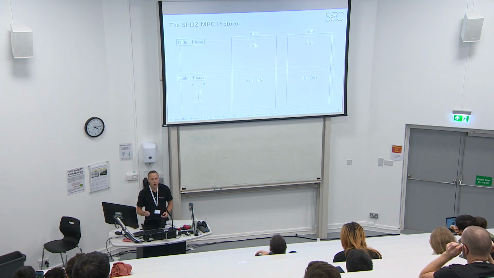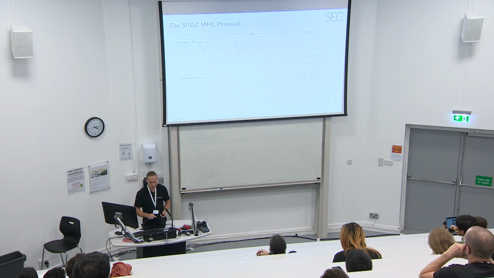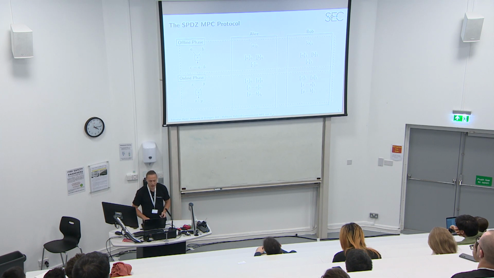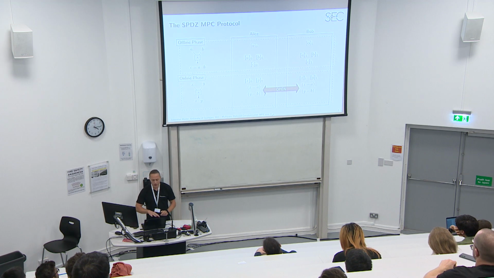For that, we need correlated randomness from the offline phase in the form of so-called Beaver triples. A Beaver triple is a triple A, B, C of secret values, where A times B equals C. This can be used as a mask for the inputs to the multiplication, and then the parties reveal these masked values, and they have everything they need to compute a multiplication.